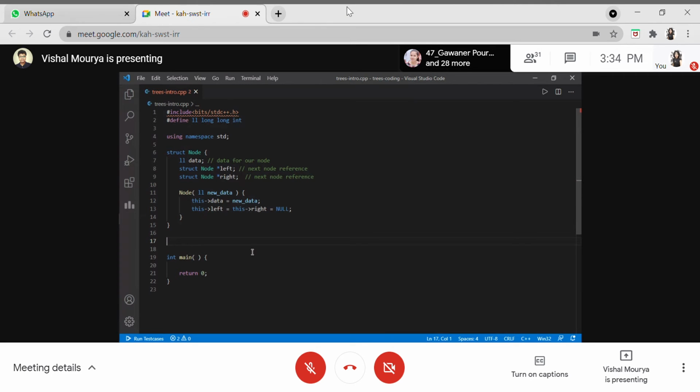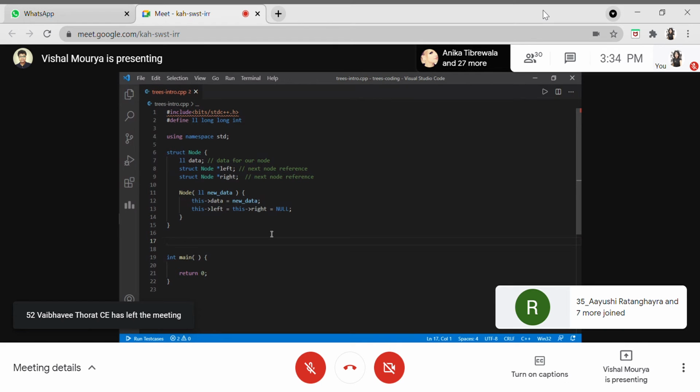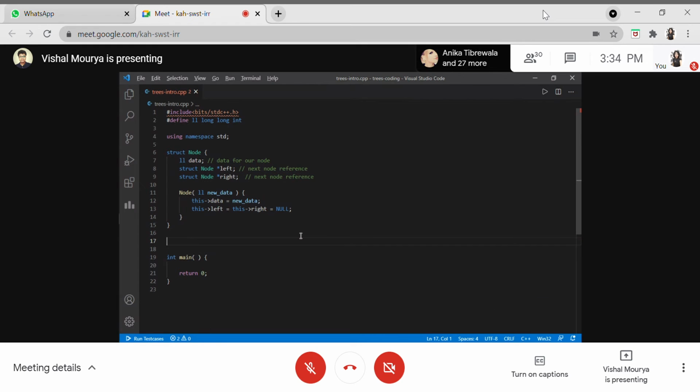We won't go into how a graph-like tree is stored. As I told you, trees are a special case of a graph. We'll actually be using the simple structure of a tree to store it, because this is how you will actually learn about tree data structures and get really good at it. So this is the definition, as I've told you.